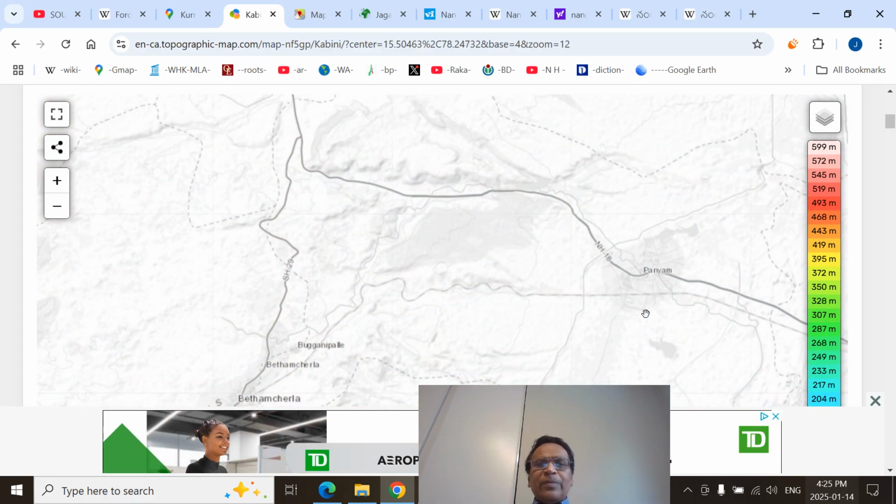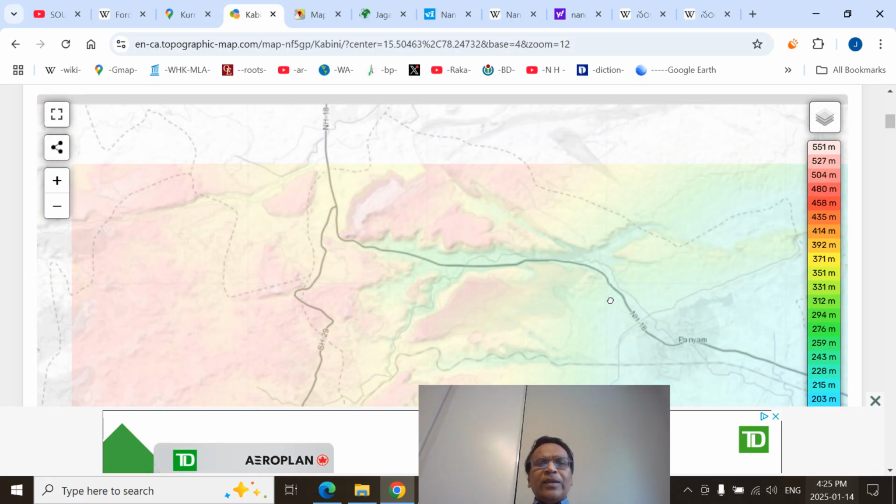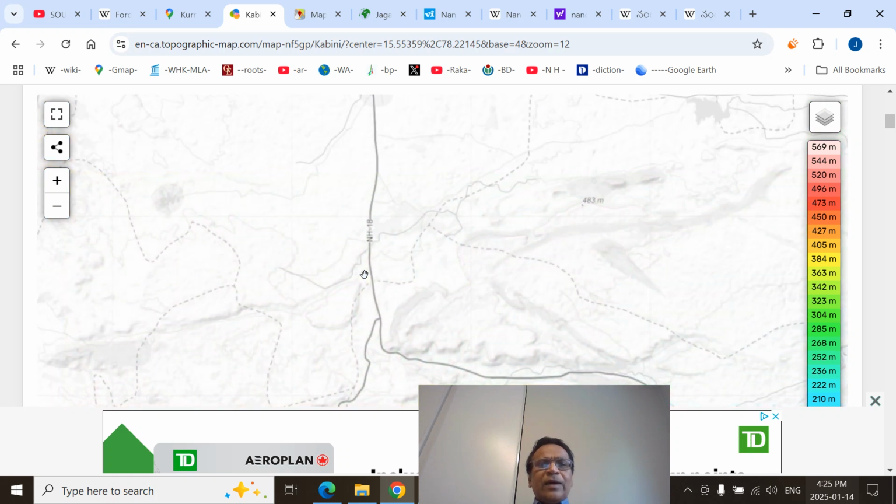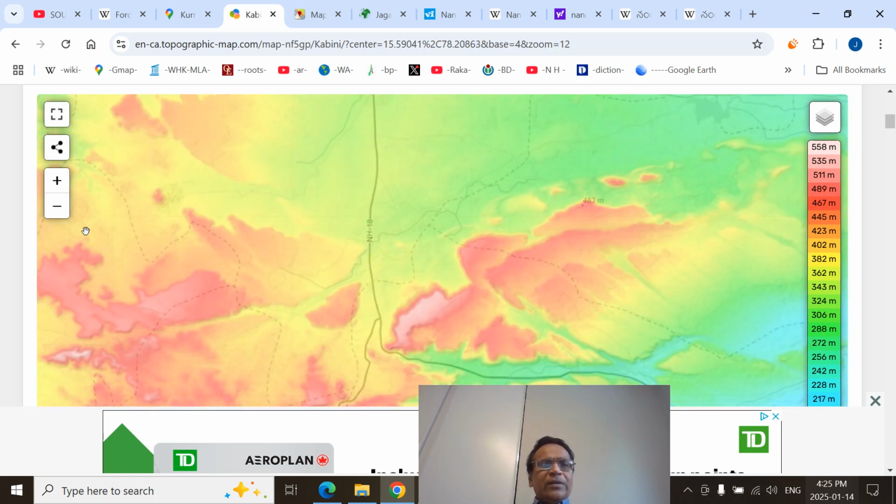From Panyam, we can go to Sugali Metta here. This is the Sugali Metta. This is the Timmarajapalli basin. I will show you the names in the other map. This is the gorge that goes to the basin that climbs the Rayalaseema upland region. This is the Rayalaseema upland region.